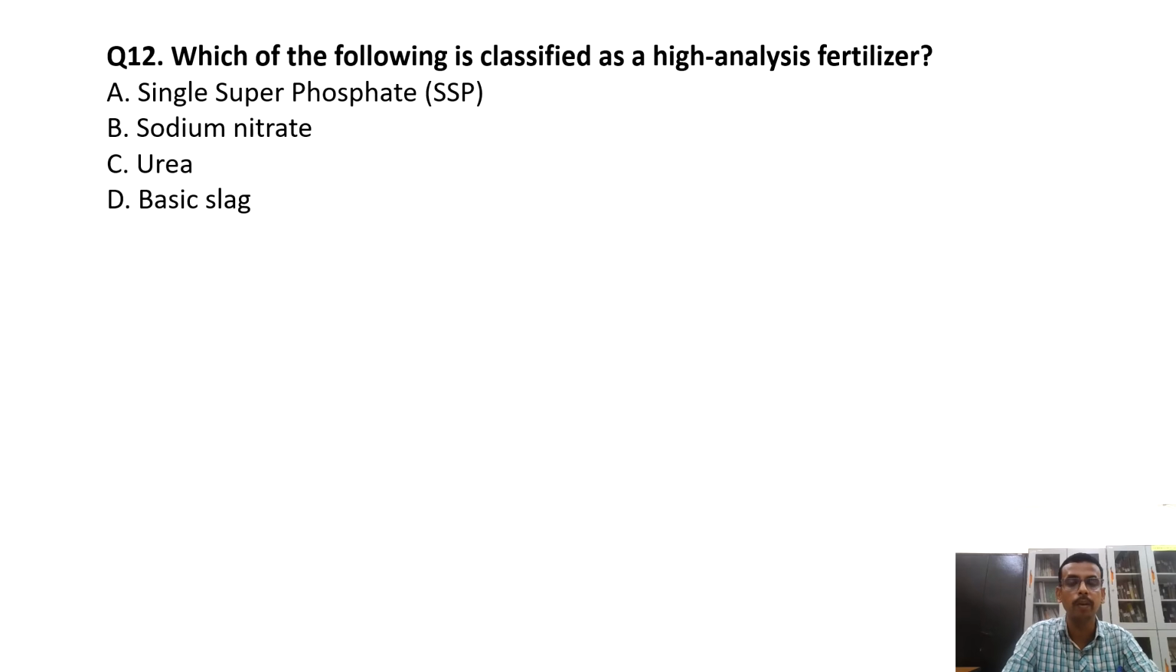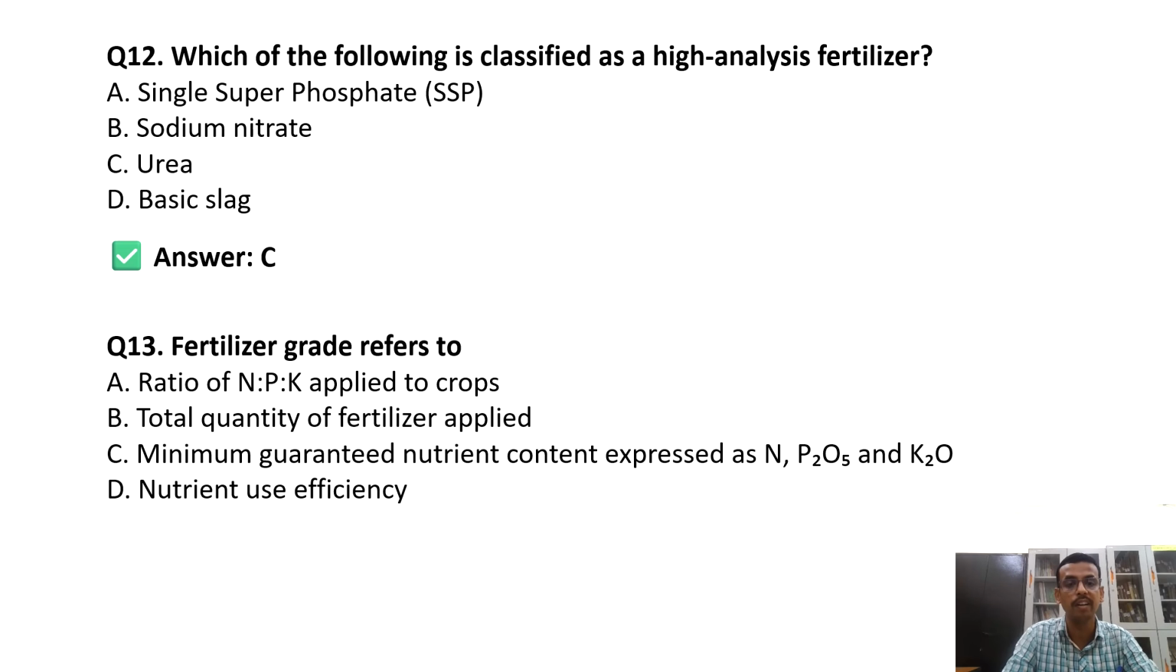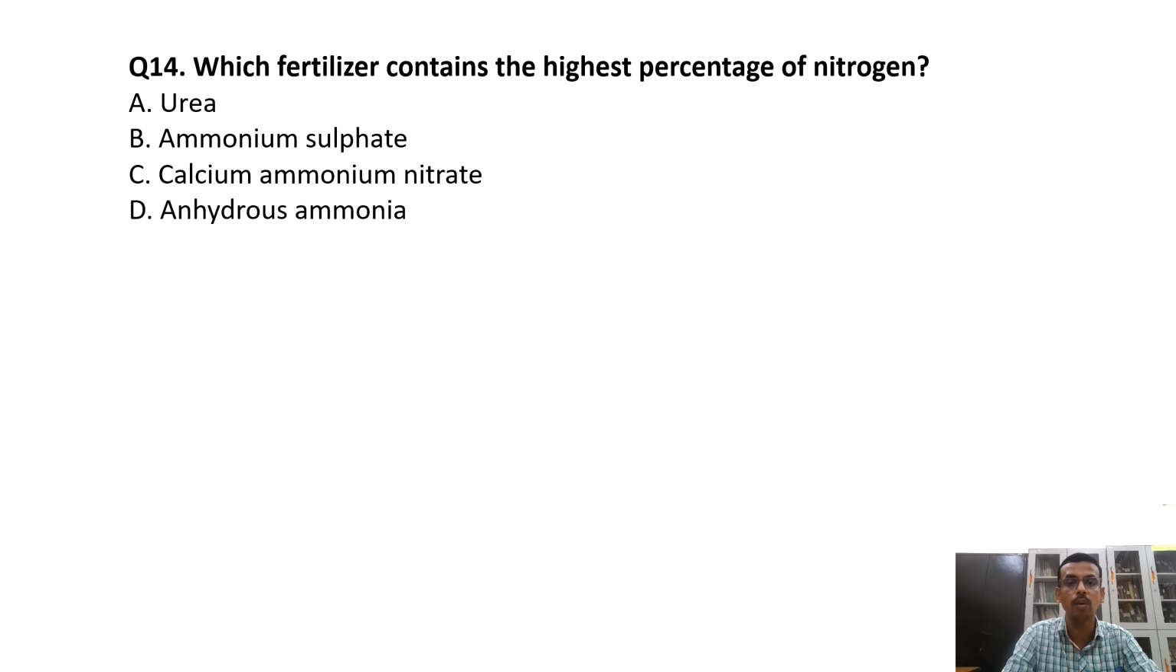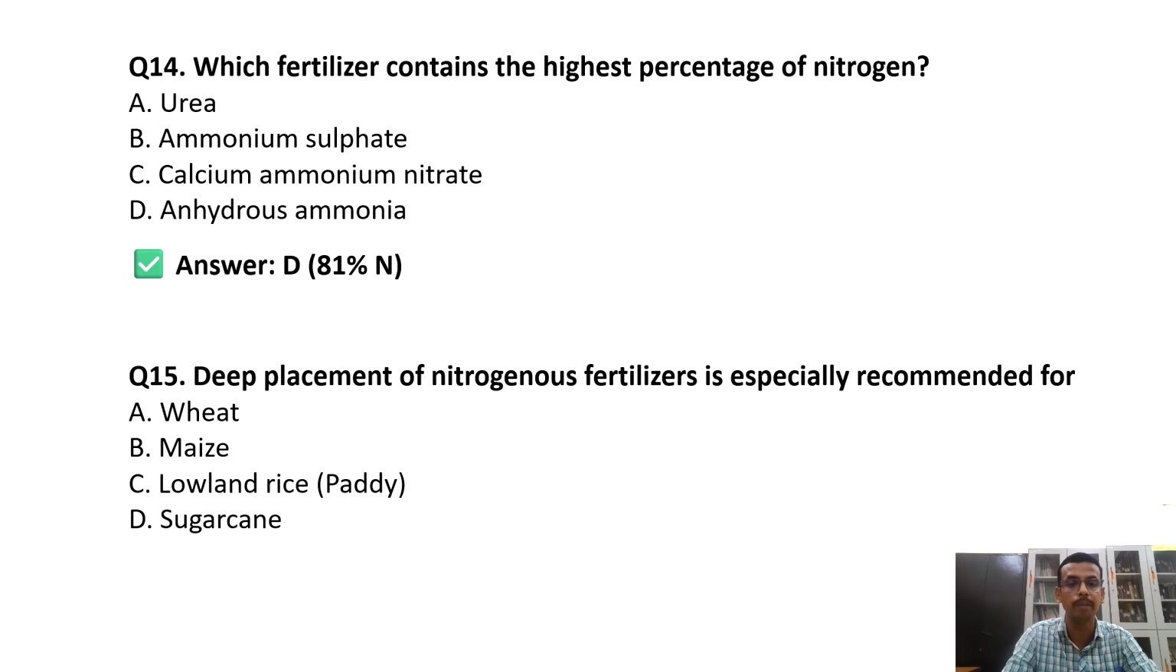Which of the following is classified as a high analysis fertilizer? You know that high analysis fertilizer means a fertilizer containing more than 25% nutrient. Here only urea, with more than 46% nitrogen, is a high analysis fertilizer. Fertilizer grade refers to the minimum guaranteed nutrient content expressed as N, P2O5 and K2O. Then which fertilizer contains the highest percentage of nitrogen? That is anhydrous ammonia, 81% nitrogen.